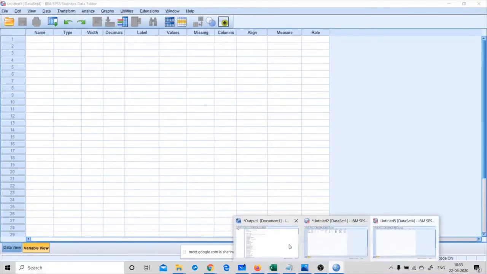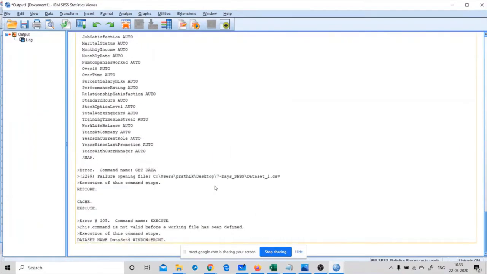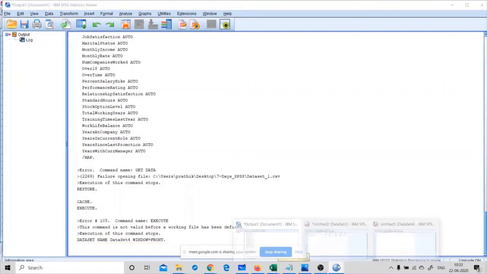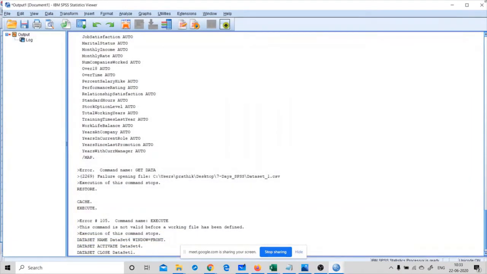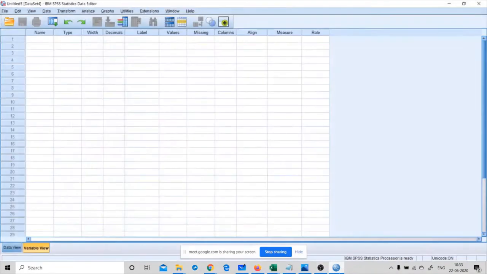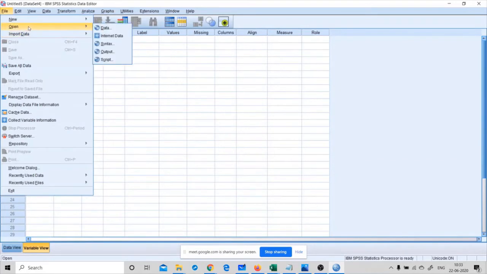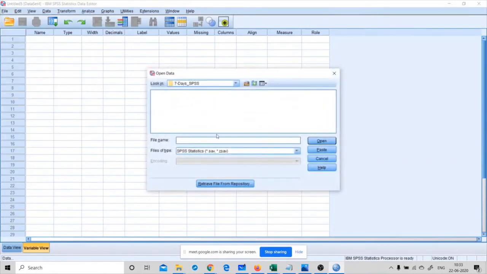So there is some error with loading the file. Last time I received the same error. Let me check. This command is not valid before your working file has been defined. Let me close this file and import the data again.